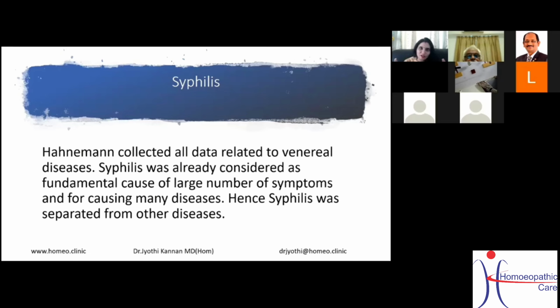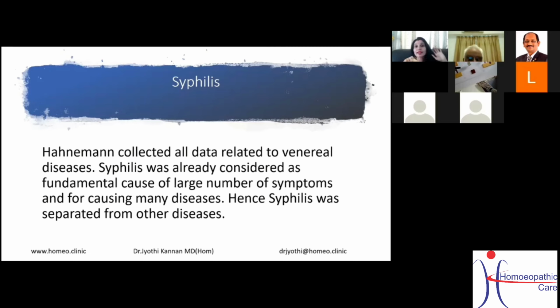I'm not going into detail of the chapter, but it is a disease caused by a bacteria, Treponema pallidum, and the incubation period is around 15 to 20 days. Initially it presents with genital sores, itching, inflammatory signs and fever, and later the disease may lie inside the body for years together and may at some point of stress come out again, affecting everything from the brain, nerves, and body. So Hahnemann knew about this syphilis very nicely.